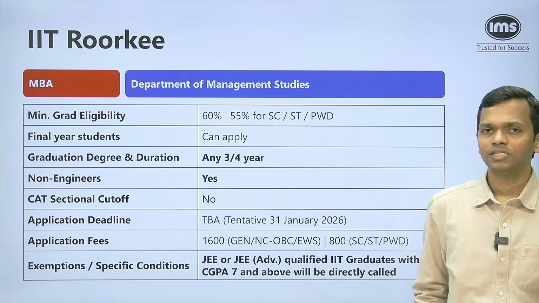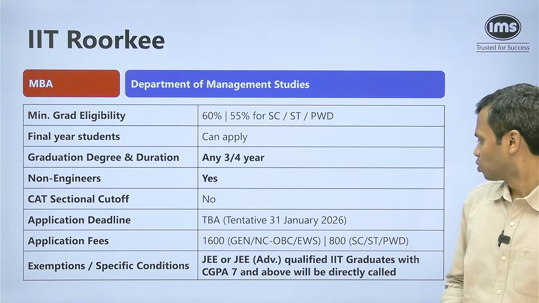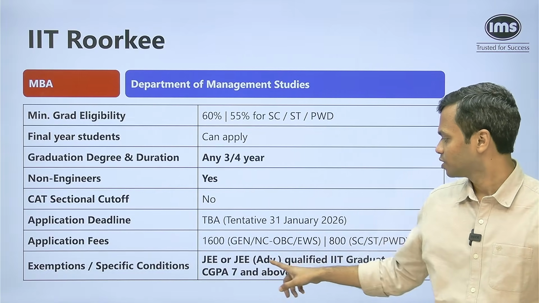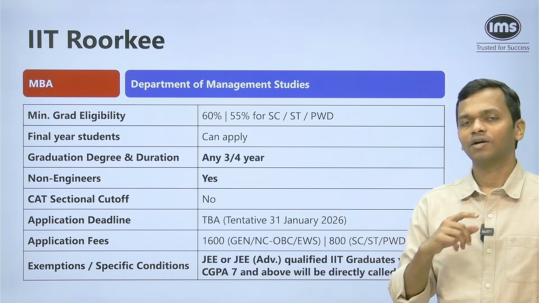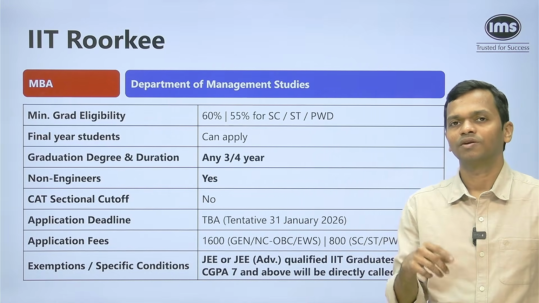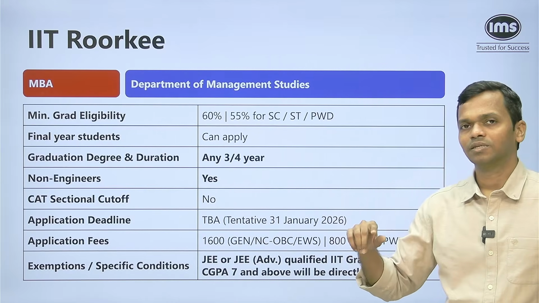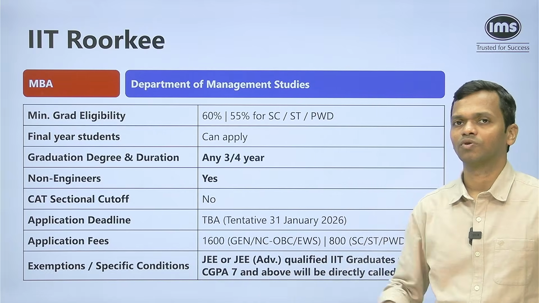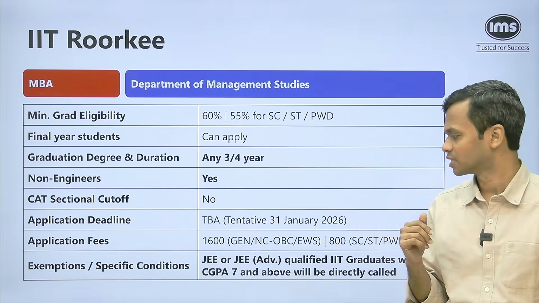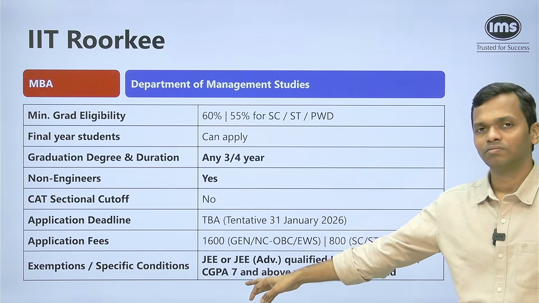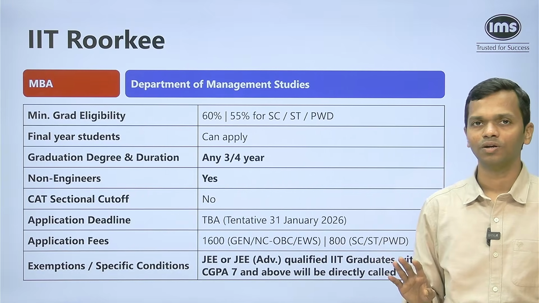Fees are 1600 and 800, again very similar, but here there is an exemption available. If you are a JEE or JEE Advanced qualified IIT graduate with a CGPA of 7, like the 8 plus we saw for one of the IITs, I think IIT Madras, here it is 7. So if you are above 7, or 70% in the CGPA conversion, and you are an IITian with 7 plus, then you don't have to have your CAT score, you will be called directly.